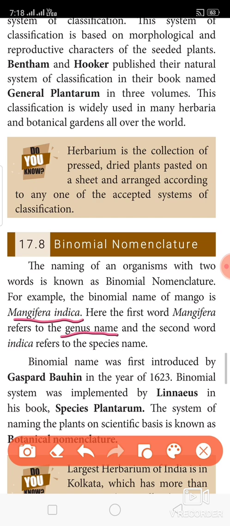Binomial name was first introduced by Gaspard Bauhin in the year 1623. The binomial system was implemented by Linnaeus in his book Species Plantarum. The system of naming plants on a scientific basis is known as botanical nomenclature.